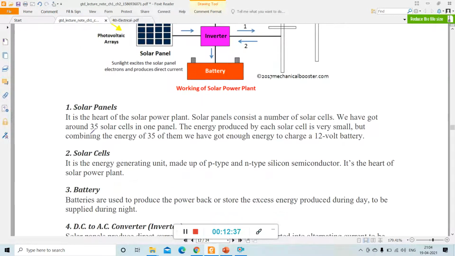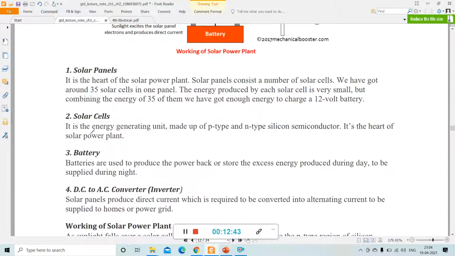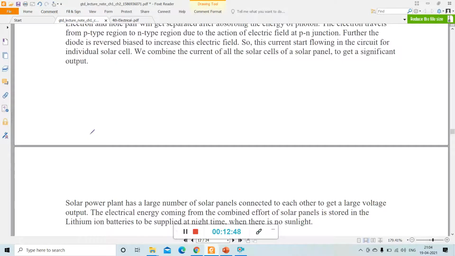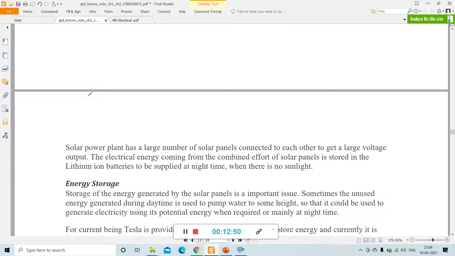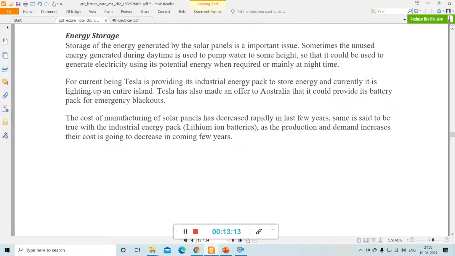Its main components are the solar panel, solar cell, battery, and DC to AC converter, that is the inverter. Then the working of solar power plant, then energy storage, that is the battery we are using here.